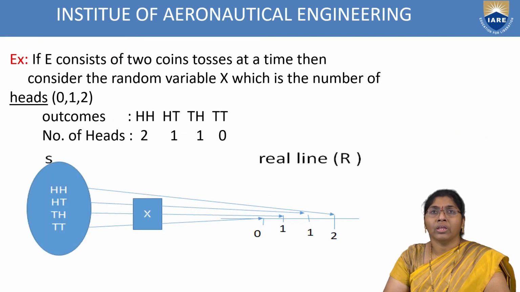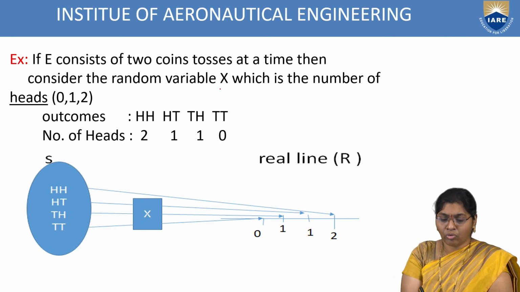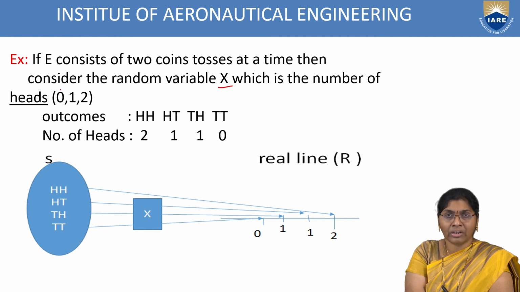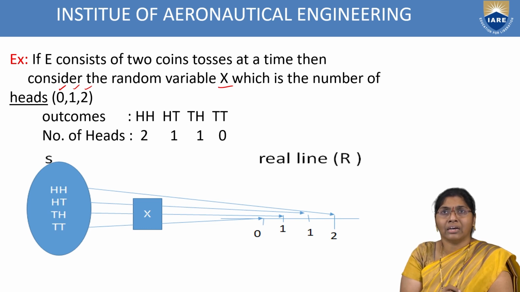The best example: if the experiment consists of tossing 2 coins at a time, then consider the random variable capital X, which is the number of heads. Here the possible outcomes are 0, 1, 2. If the outcome is 2 heads at a time, the number of heads is 2, so the possible outcome is 2.